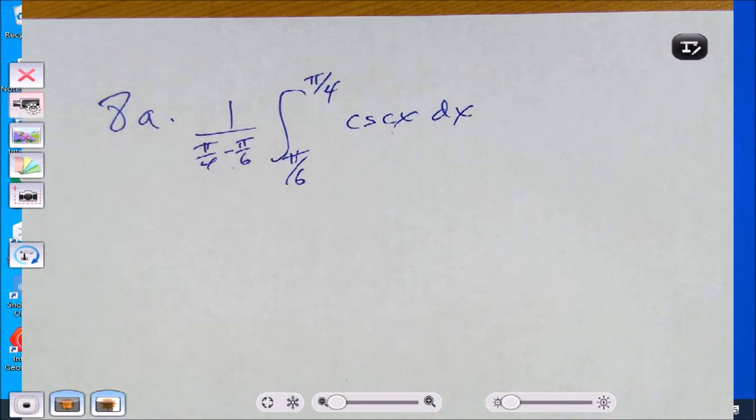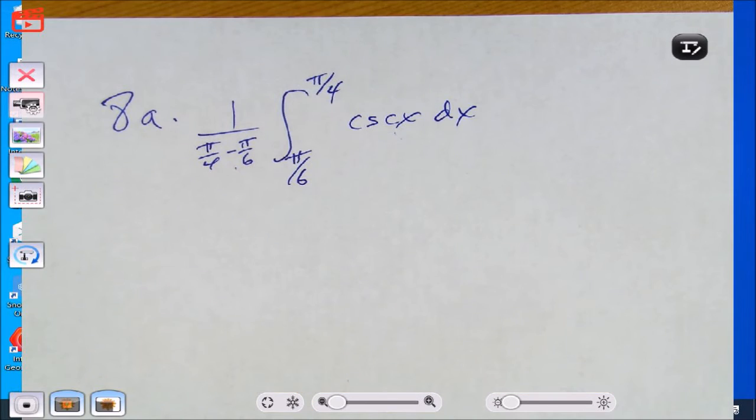If the interval was written backwards, like what if it said pi over 4, comma, pi over 6, would you still write it like that? Yeah. And by the way, that would be a major typo if they wrote that interval that way, because interval notation is always small to big. All right, so what is the integral of cosecant x? It's negative natural log of cosecant x plus cotangent x.